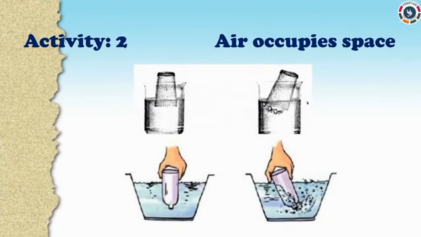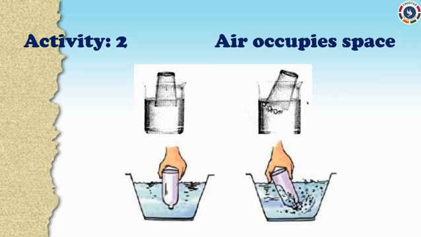Activity 2. Materials required: a bowl, water, a glass tumbler. We are going to do an activity to prove that air occupies space. Take a bowl half filled with water. Invert a tumbler and try to push it down straight into the water. Look at the first picture. Can you do so? Now, tilt the tumbler a little and push it into the water.